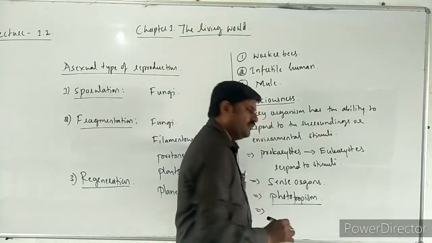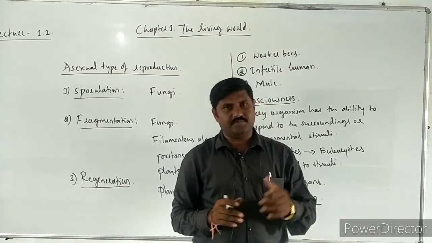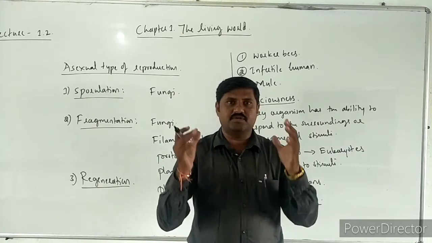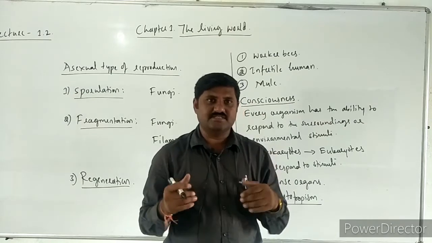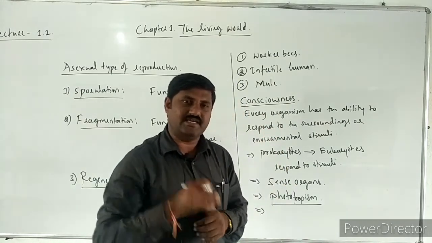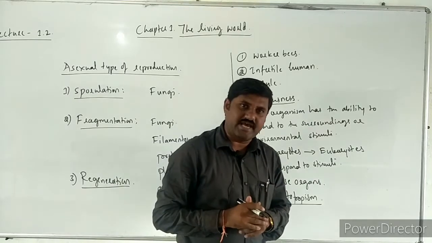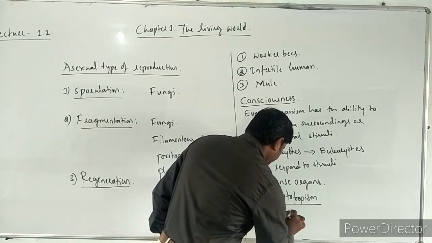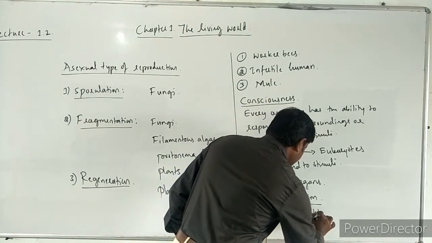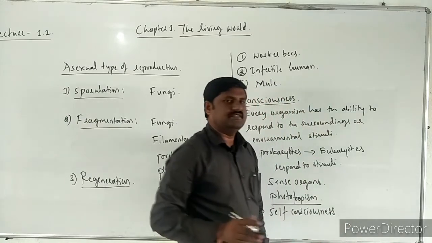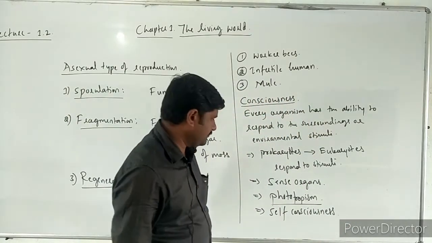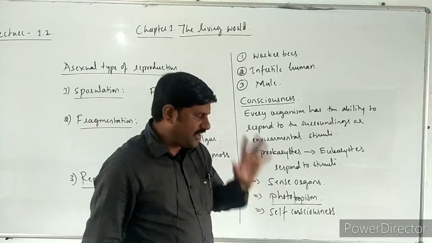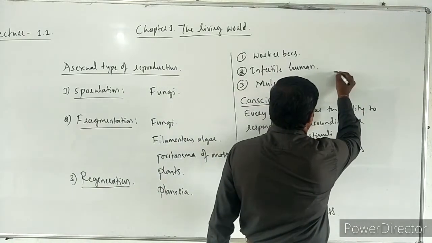And apart from this, when you come to human beings, human beings have awareness about themselves. We have awareness about ourselves, right? That's why they are said to have self-consciousness. Self-consciousness it is called. So human beings have self-consciousness. Apart from this, we can take one example here.